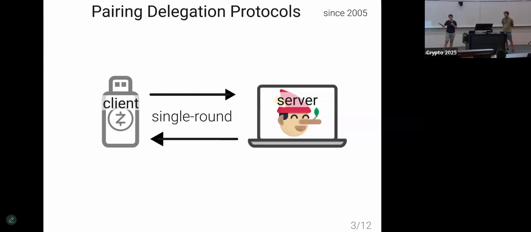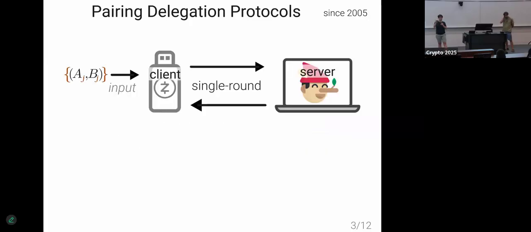In this case, since 2005, we have the idea of pairing delegation protocols, where a computationally restricted client is talking to a computationally powerful server who we don't trust, but we want them to do some operation. With some notation, we're going to have inputs A and B, the pair of inputs to the pairing, or a batch of pairs, a set of pairings that come all together.